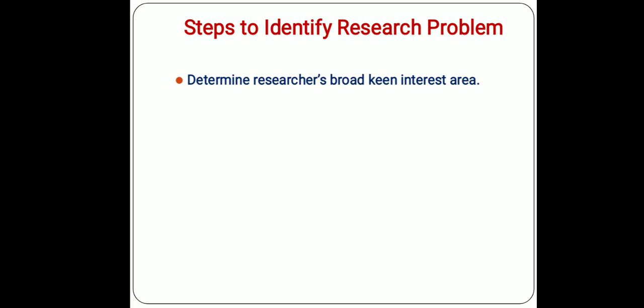When I say keen area of interest, it doesn't mean the area in which you are interested to listen, or in which you have so much passion. Here interest means the area in which, as a researcher, you would like to work further, and get some new information. That is the keen interest area.